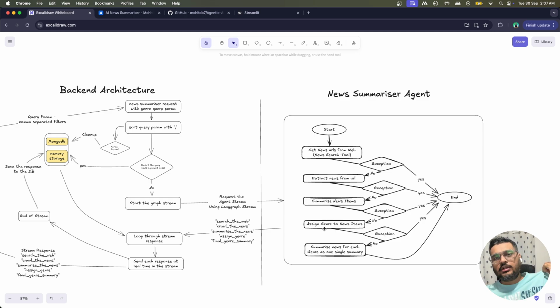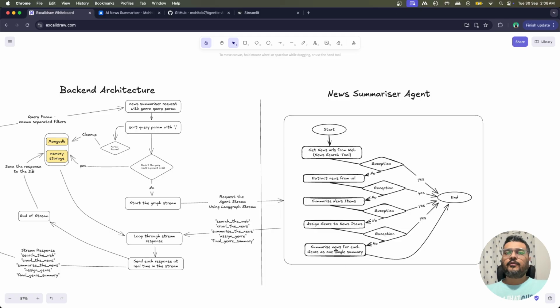Now, in the assign genre, I've actually used LangChain here, right? This particular thing can be done in a very simple way by calling a function and sending the item to it. The function will summarize it and give it back to you, correct? So it could have done that as well. But here, just to showcase how we can use LangChain inside the LangGraph node, and how well it incorporates with different things like search and extract tools, we are working over here with the LangChain framework, right?